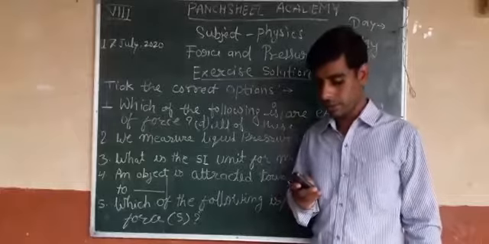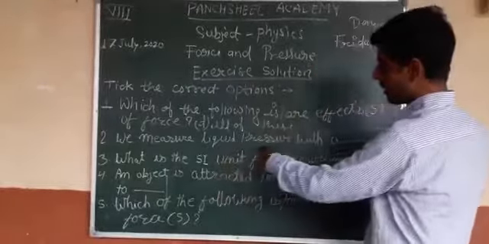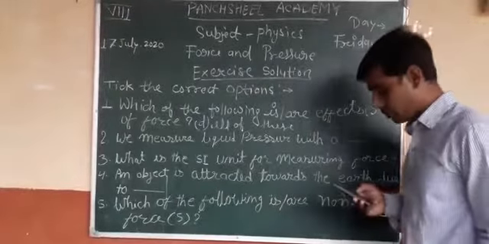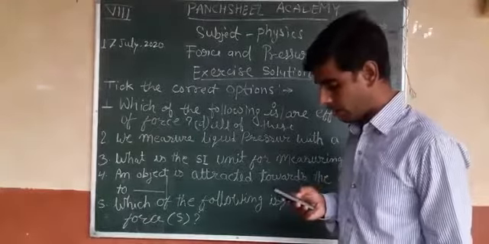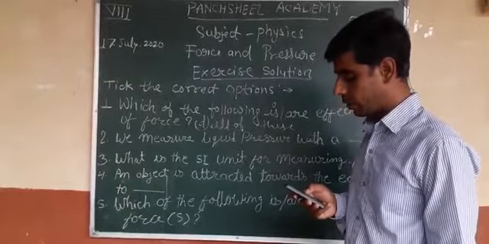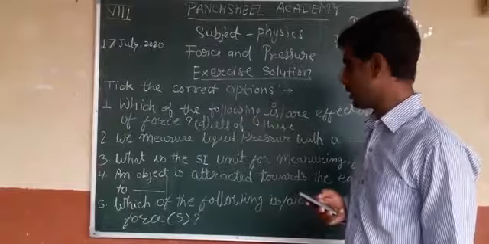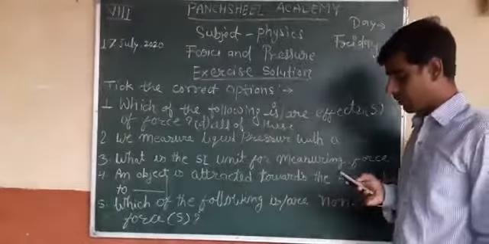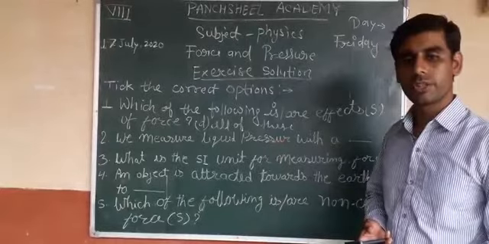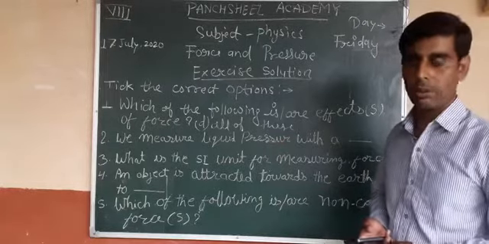Second question, we measure liquid pressure with a, and there are four options: manometer, thermometer, barometer, and calorimeter. You studied that atmospheric pressure is measured by a barometer.